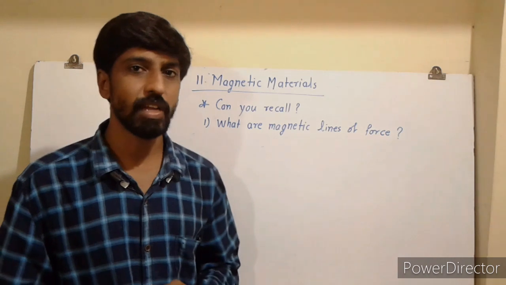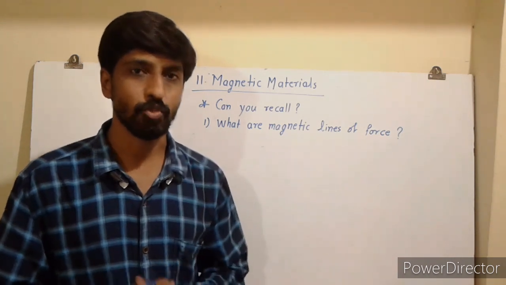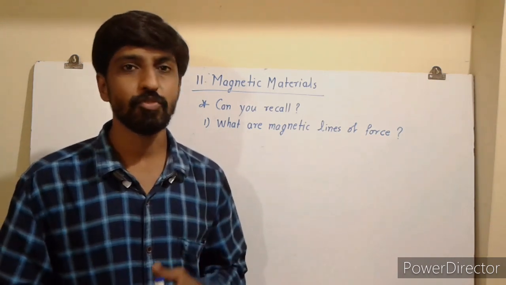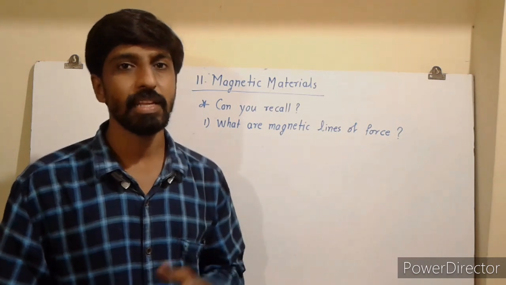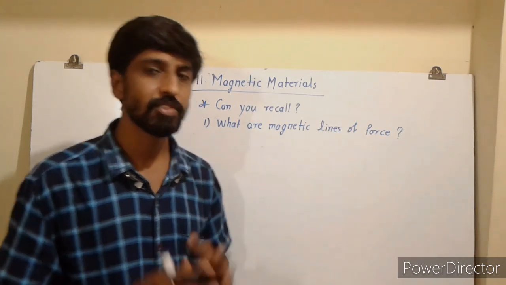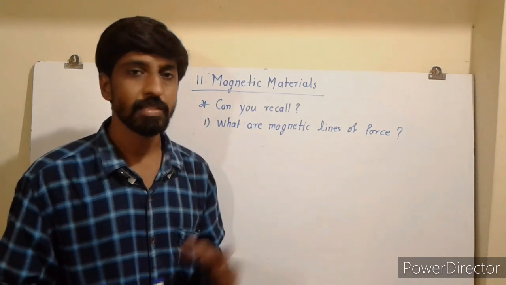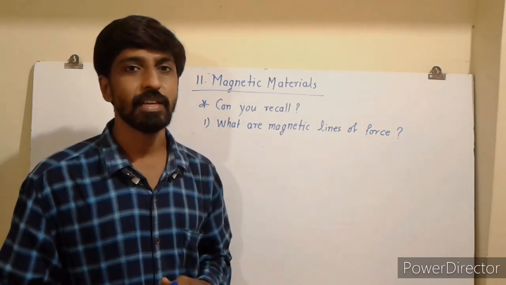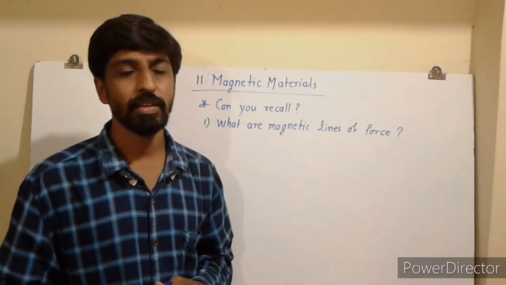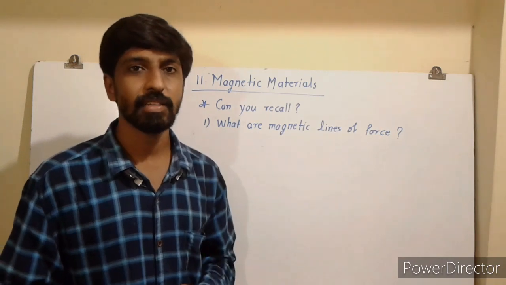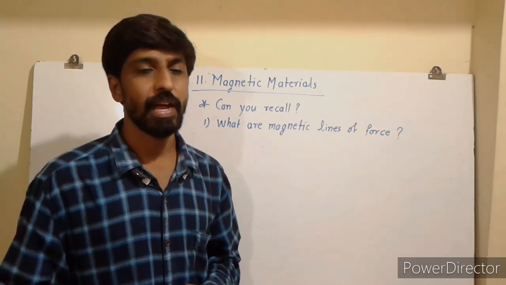The next point of the recall section is magnetic lines of force. Magnetic lines of force is an imaginary line which represents the direction of the magnetic field, such that the tangent drawn at any point gives the direction of the field vector at that point.